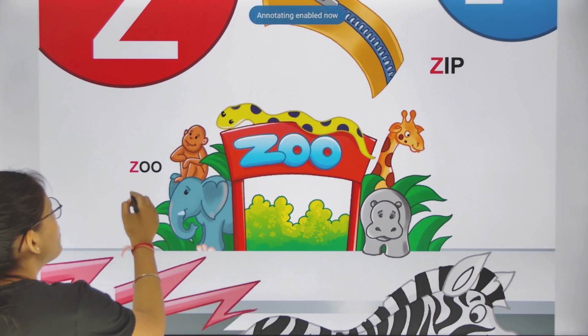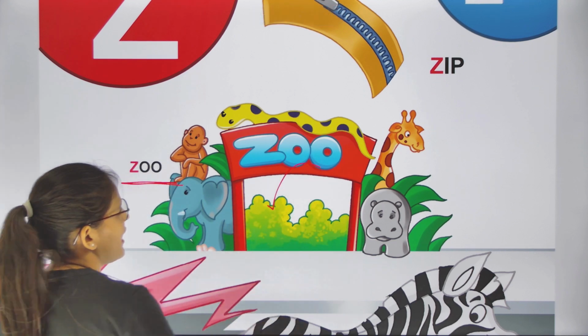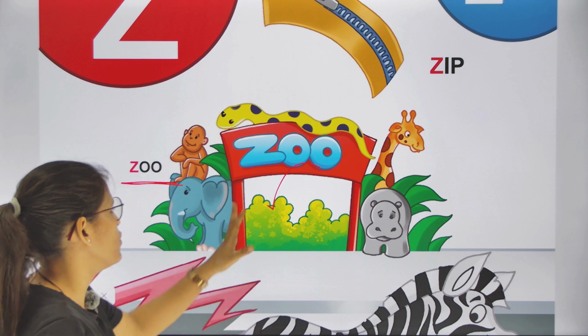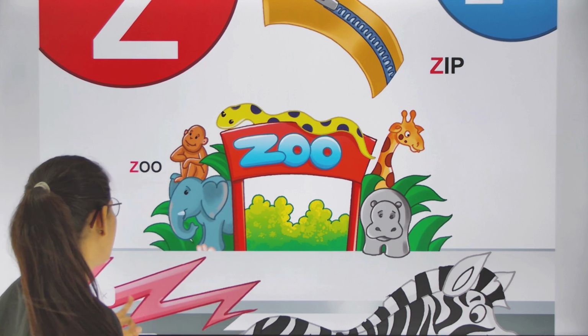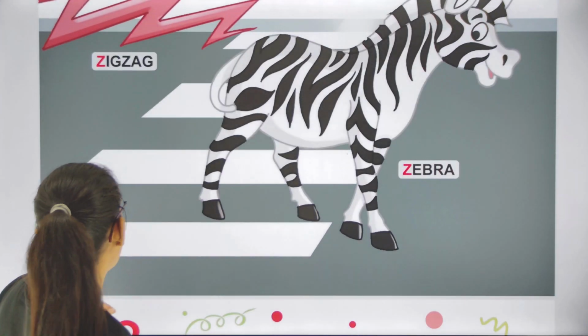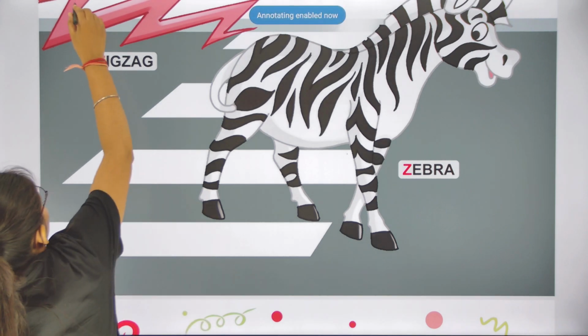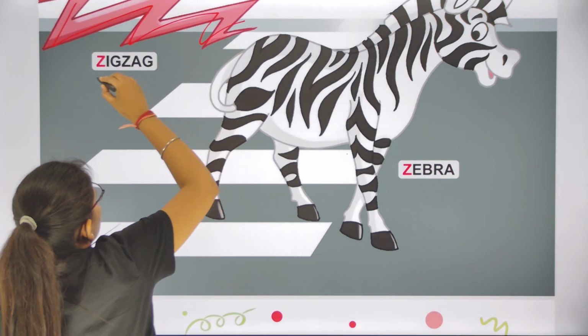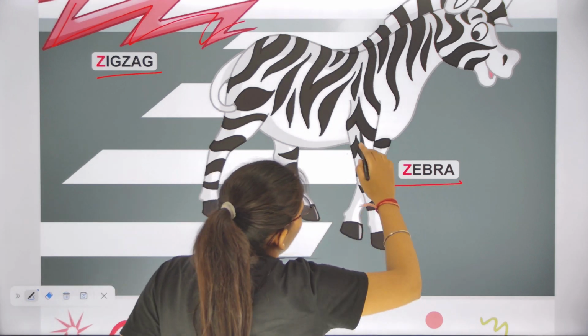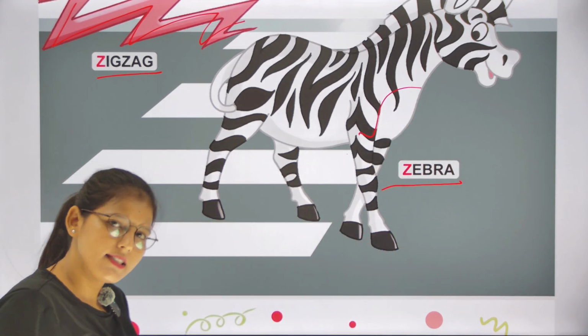And Z is for zoo. Class, many animals live in a zoo. Z is for zoo. Z is for zigzag. Z is for zebra.